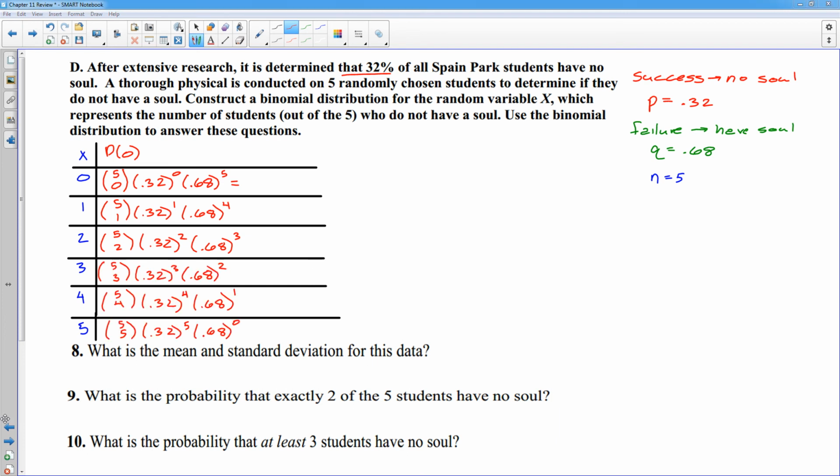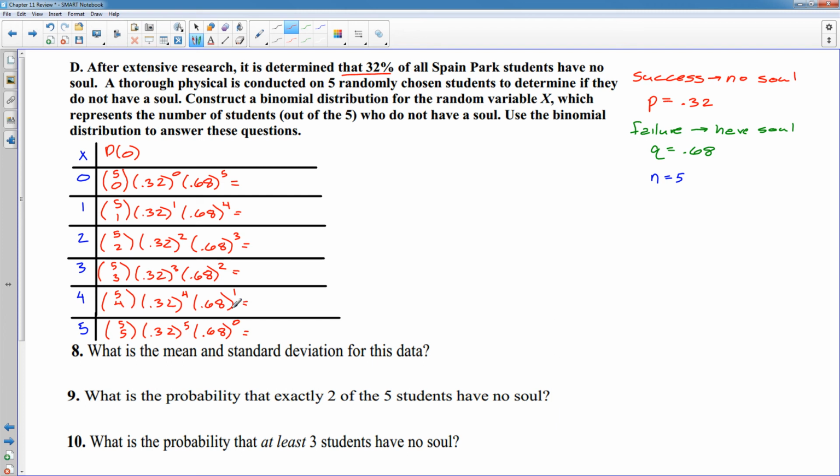Alright, so we have all of that punched in. Now we need to throw this in the calculator, and the one thing I want to make sure we remember how to do is to compute combinations in the calculator. And it's a little bit different for TI-89s and TI-84s. This is the TI-89.